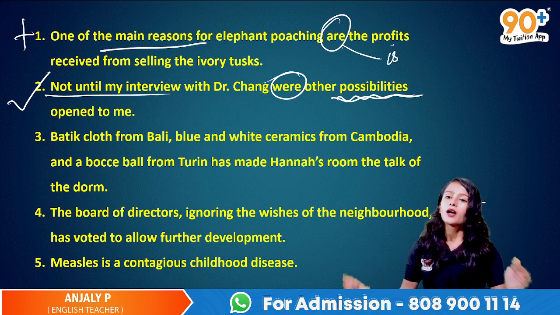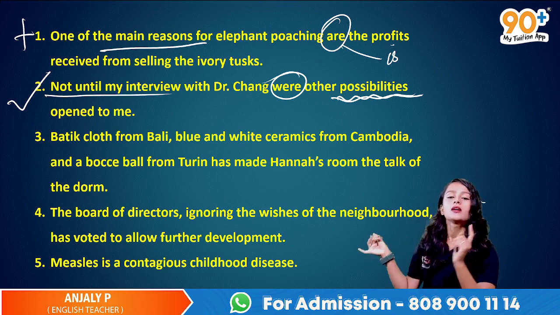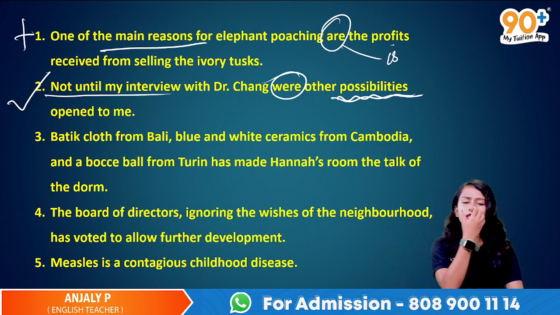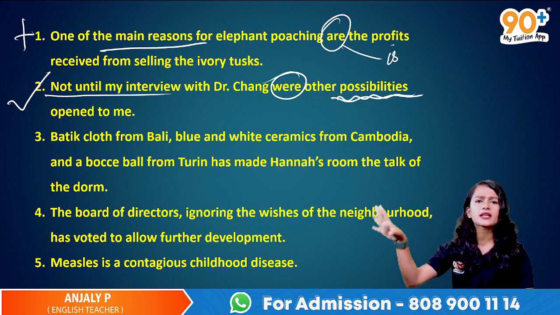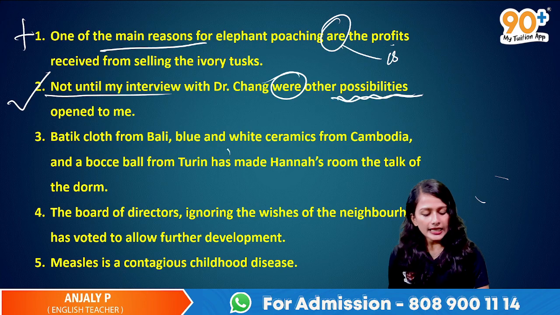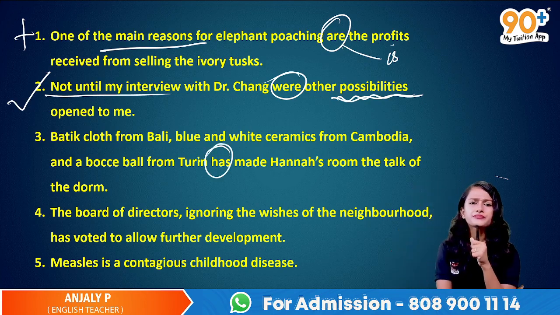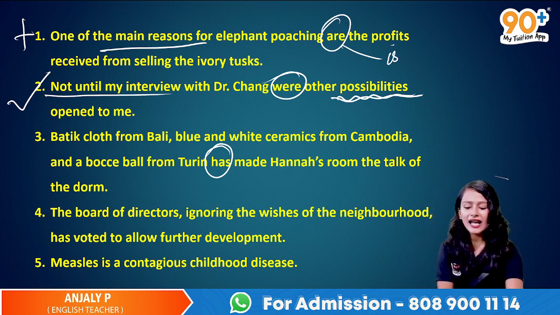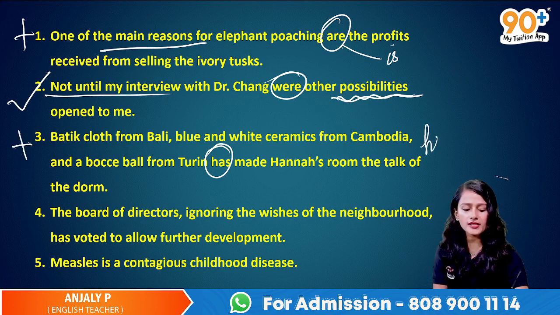But the batik cloth, blue and white ceramics, and the bocce ball, everything, they are plural. They become a plural thing, but it is given as has. So we have some disagreement here. So it's of course have.